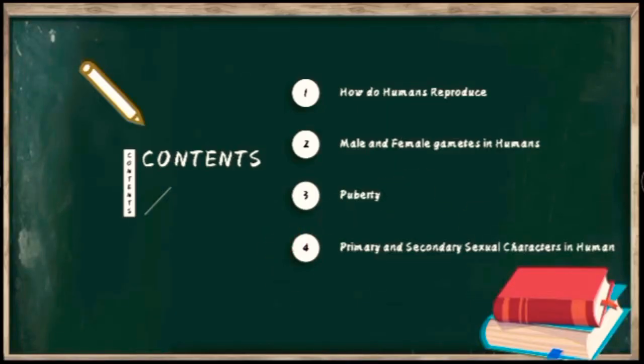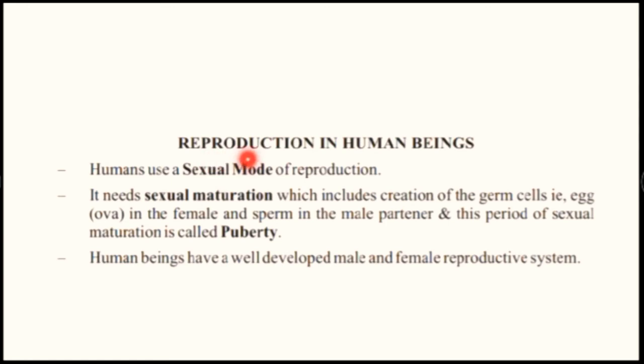Okay, let's proceed to today's class. First, reproduction in human beings. Humans use a sexual mode of reproduction. All of us know that human beings reproduce bisexually. That means they use sexual mode of reproduction. Asexual reproduction does not occur in human beings since human beings are higher organisms, so they opt for sexual reproduction only. It needs sexual maturation, and it also includes creation of germ cells, that is egg in female, and sperm cell in male, in order for sexual reproduction to happen.